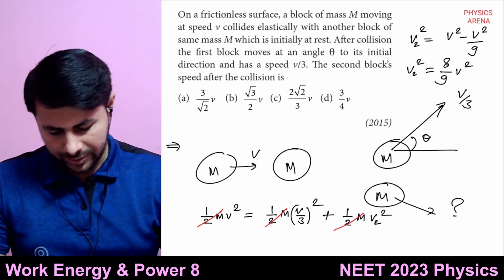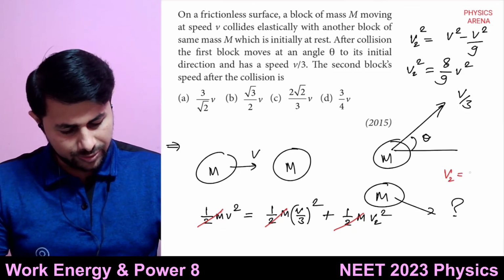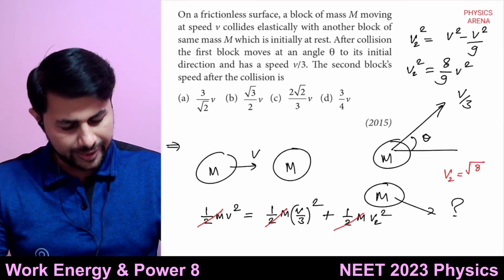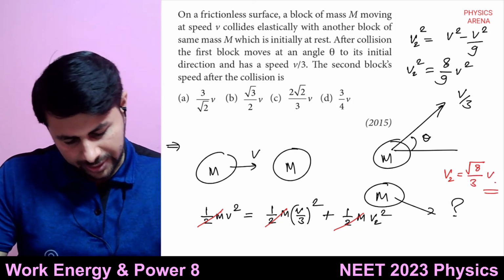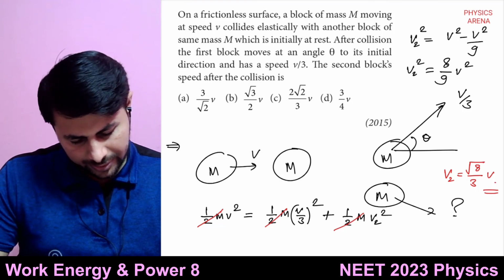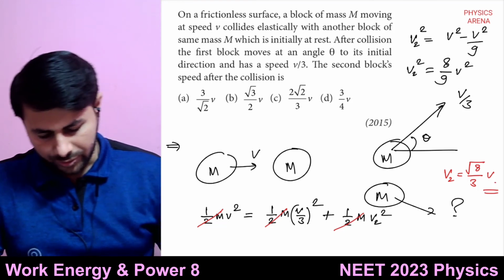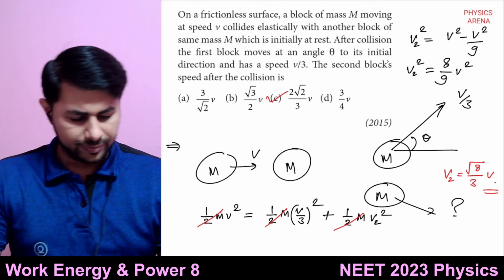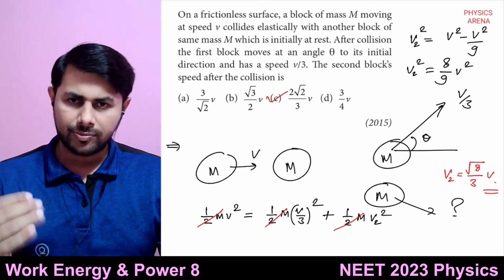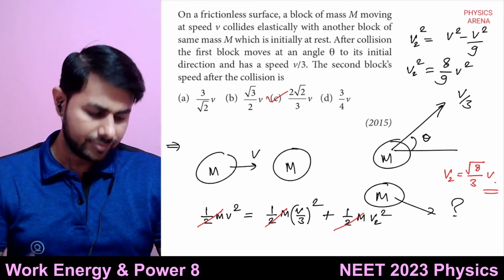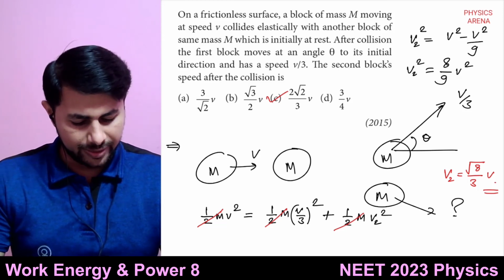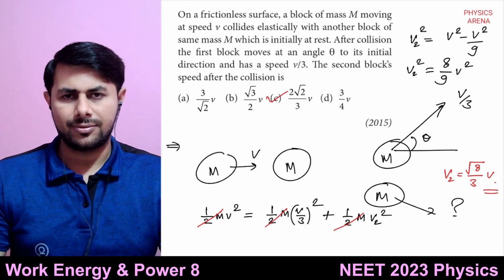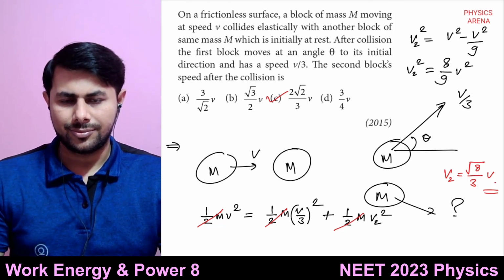So v2 equals square root of 8 by square root of 9, and square root of 9 is 3, times v. This is the answer. Option C is the answer, because 8 can be written as 4 times 2, and square root of 4 is 2. So 2 root 2 by 3 v. Got it? Yes, no?